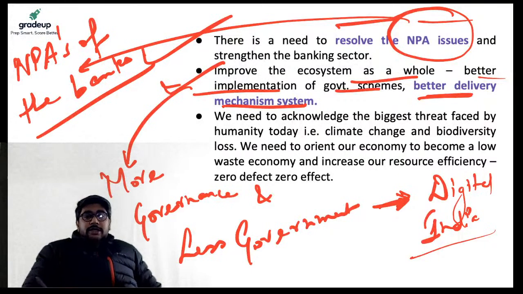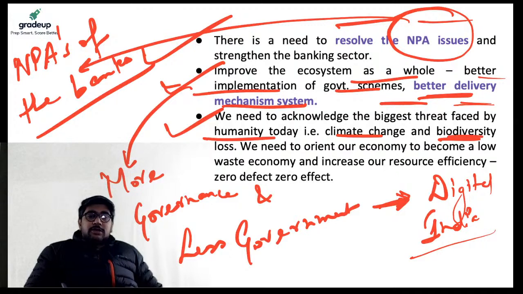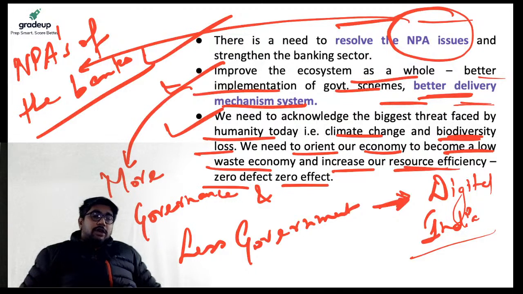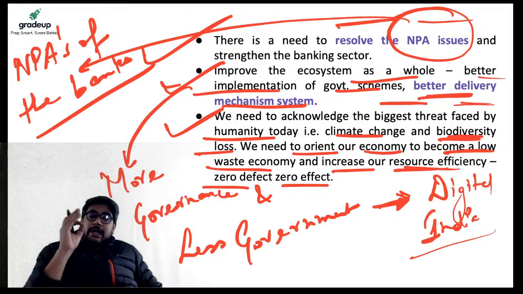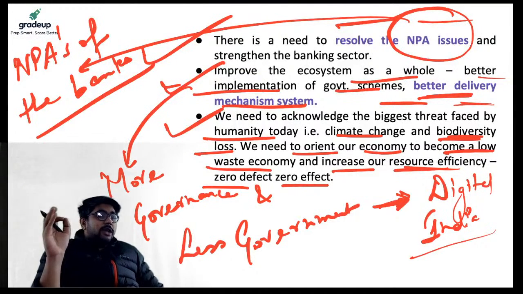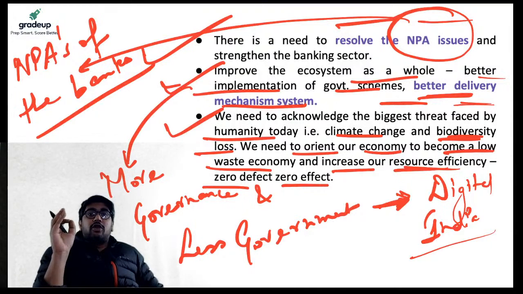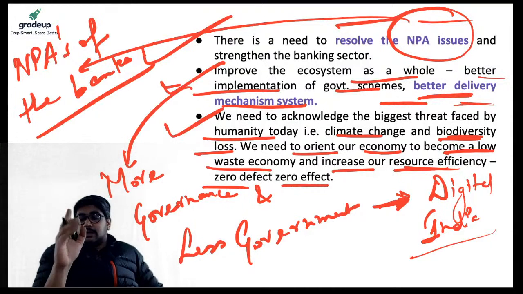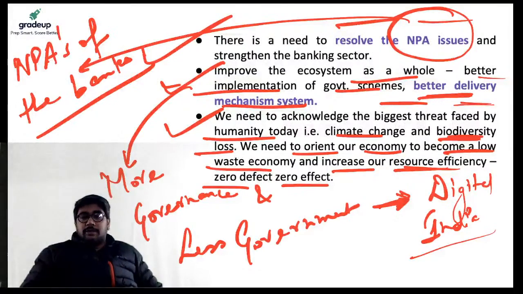Next, we need to acknowledge the biggest threat faced by humanity today, which is climate change and biodiversity loss, and we need to orient our economy to become a low waste economy and increase our resource efficiency, which is your zero defect, zero effect policy, right? So we want to manufacture less waste. Products which have fewer defects can have more impact over the lives of the people, right? So zero defect, zero effect on the environment. That is the next step forward with respect to the economy.